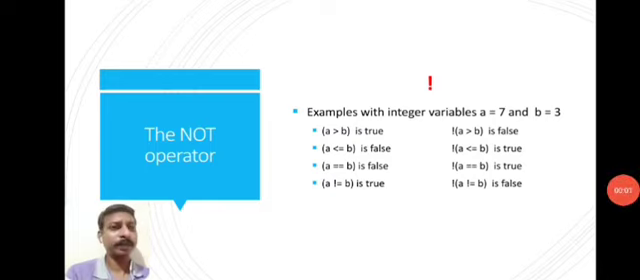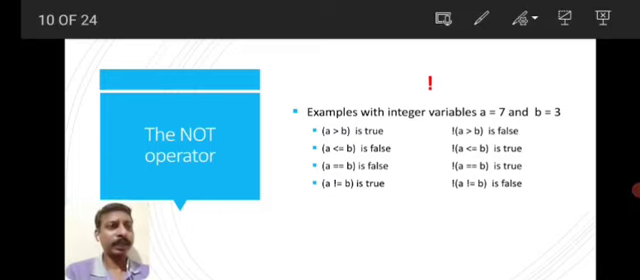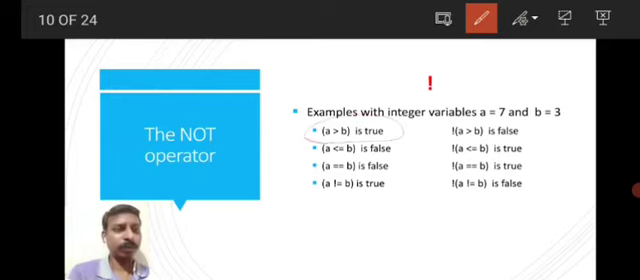So next is the NOT operator. We will see an example of the NOT operator. If A greater than B is true, and we use the not symbol before it, then it is false. That means it is the opposite of what is inside that expression; the not operation will invert it. If the expression is true, the output will be false. Not of that expression is false.